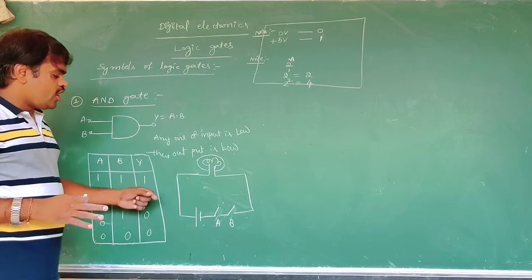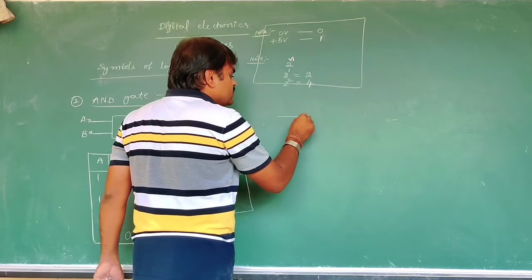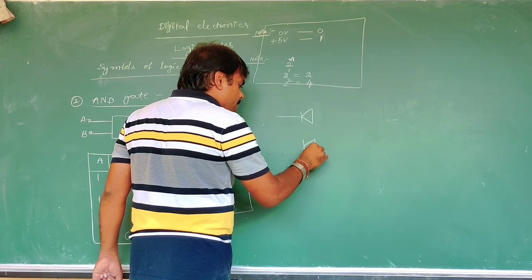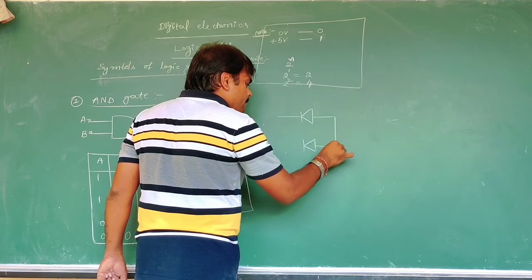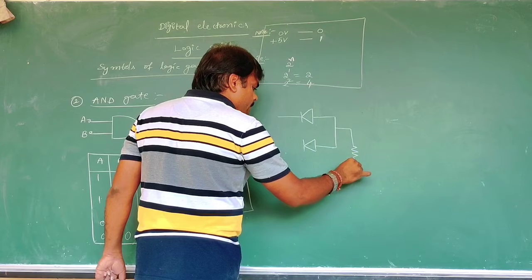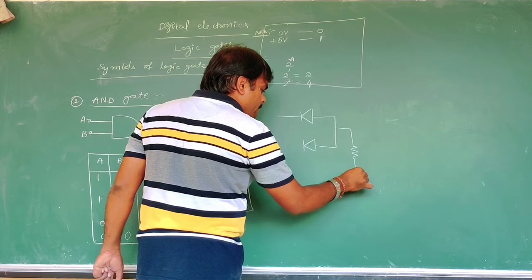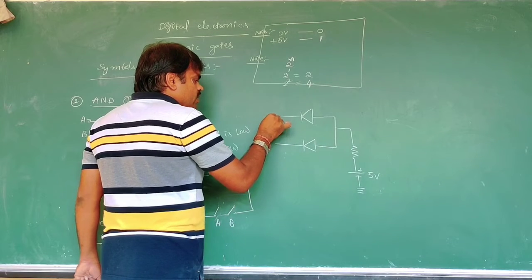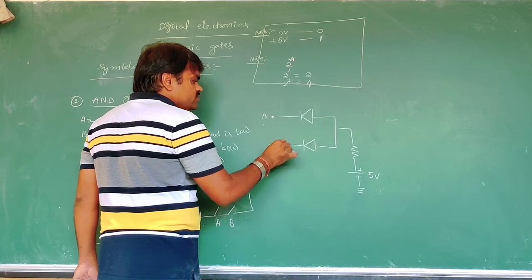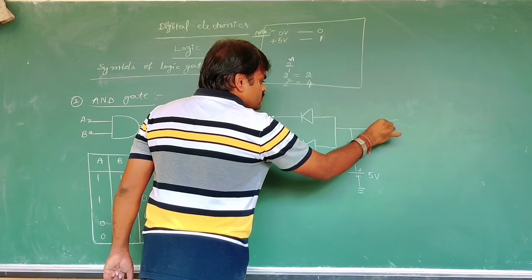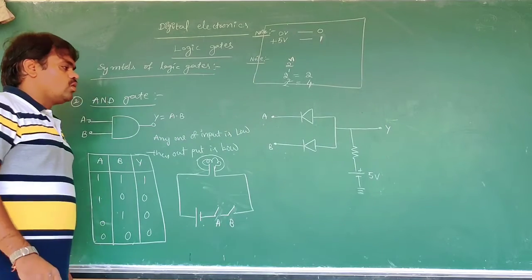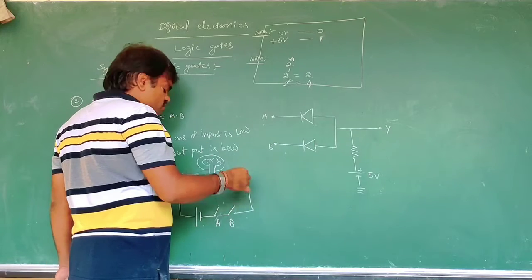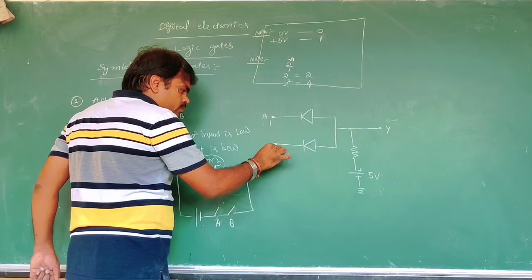Now this is the AND operation with diodes. Here is A and here is B. First, both A is 1 and B is 1.